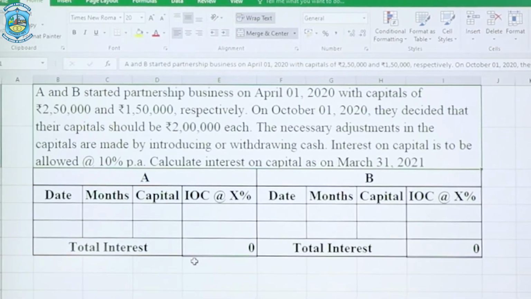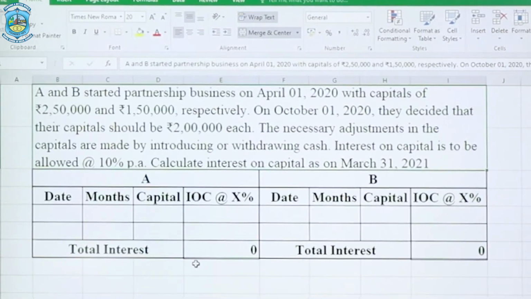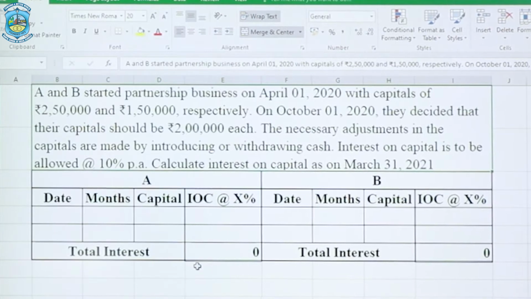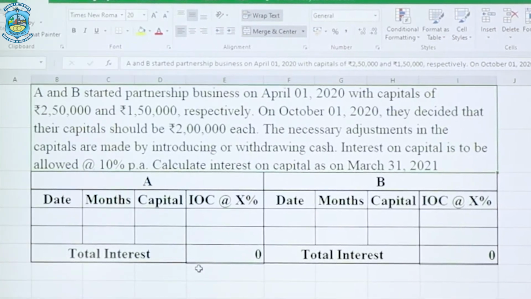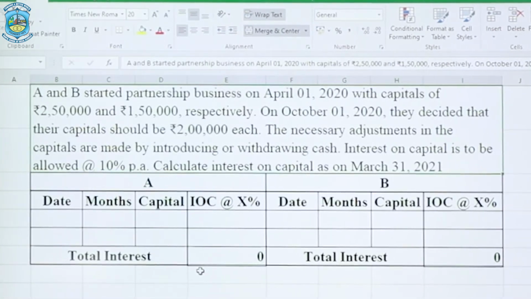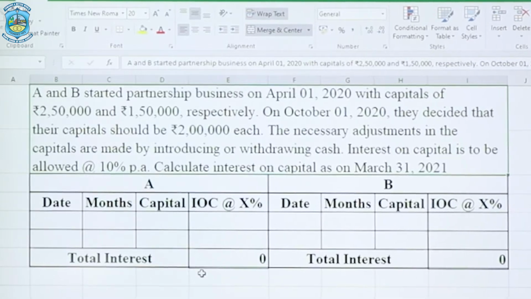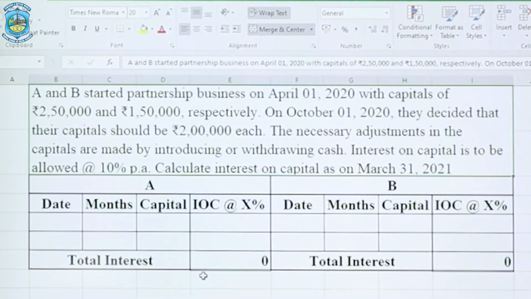The necessary adjustments in the capitals were made by introducing or withdrawing cash. Interest on capital is to be allowed at the rate of 10% per annum. Calculate interest on capital as on 31st March 2021.